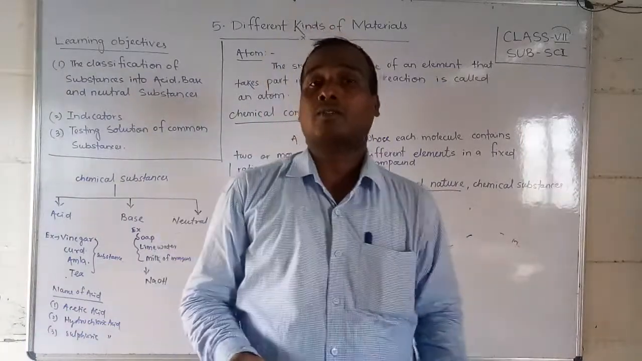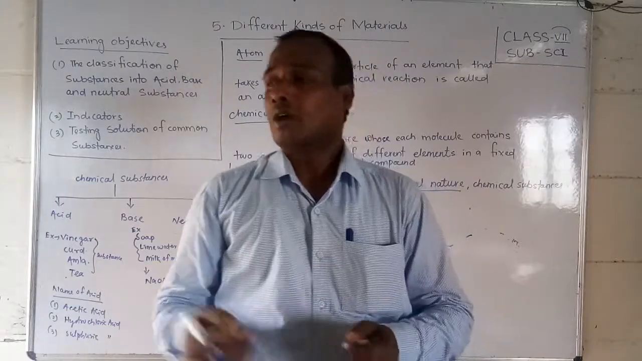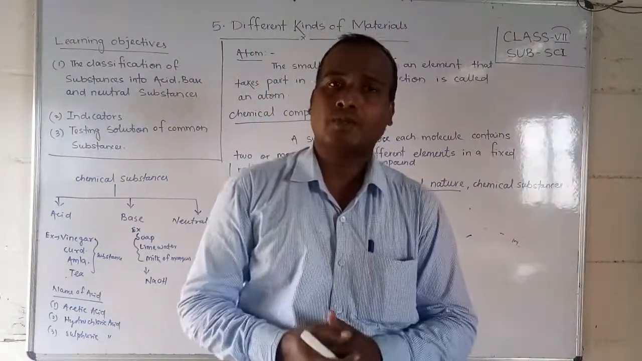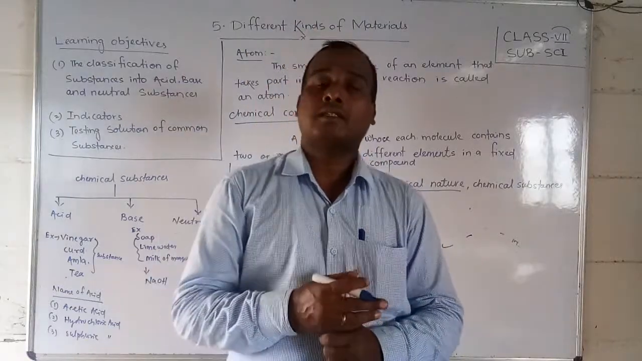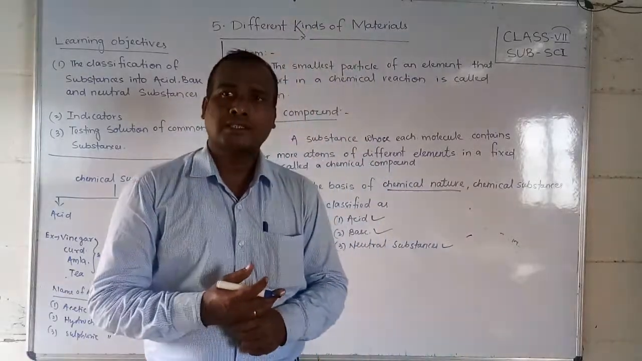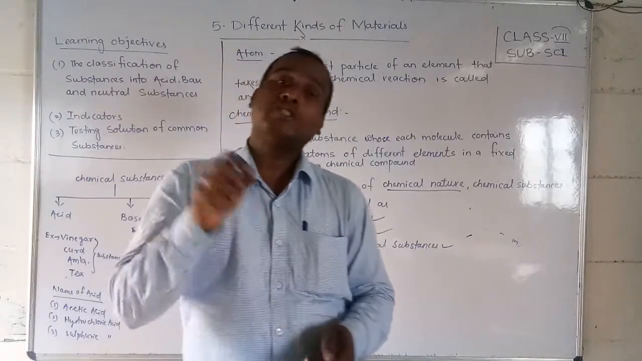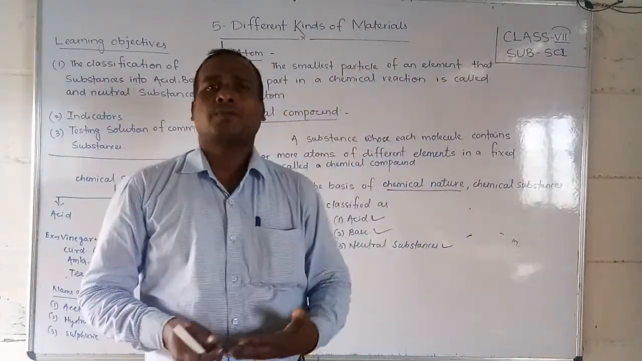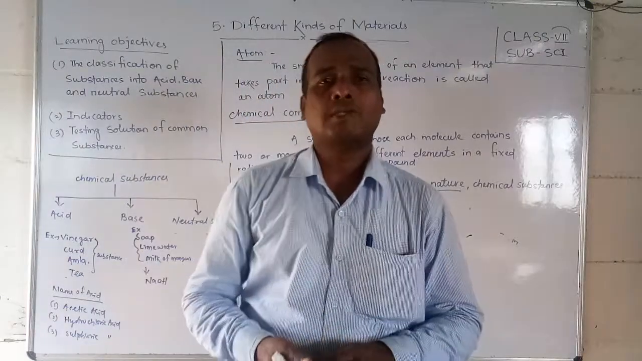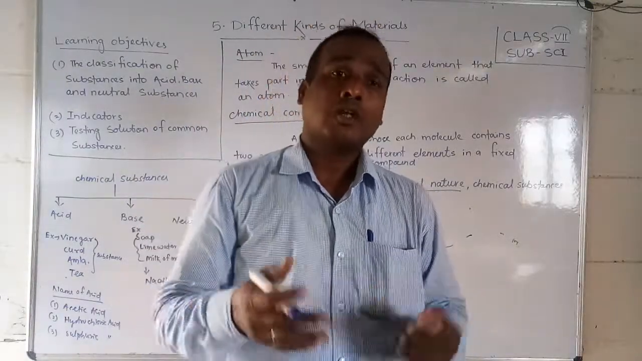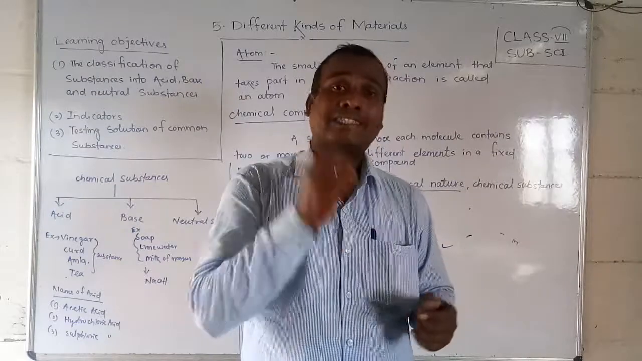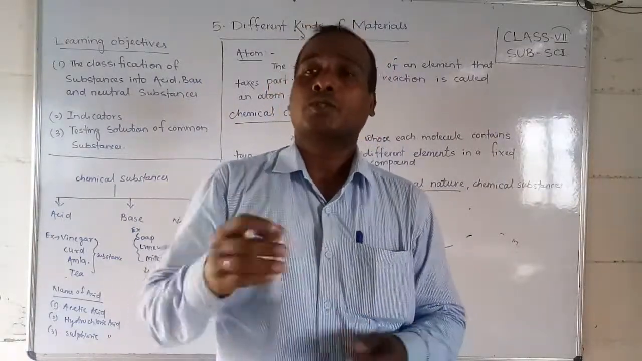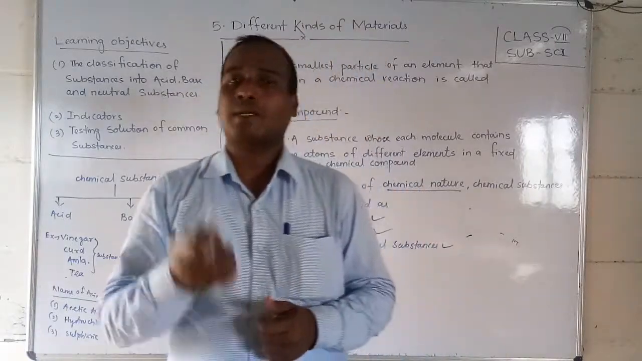For example, in daily life we take curd, which is also one type of acid; it contains acid. Lemon, orange, amla, and tea also belong to the acidic category. These are the different substances which especially contain acid. Whenever we taste them, we generally feel a sour type of taste.